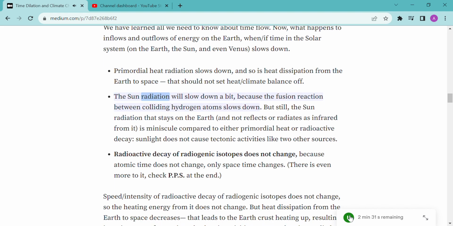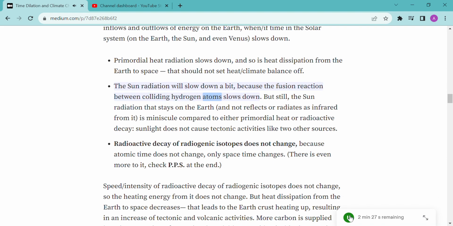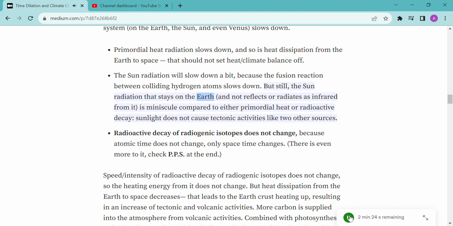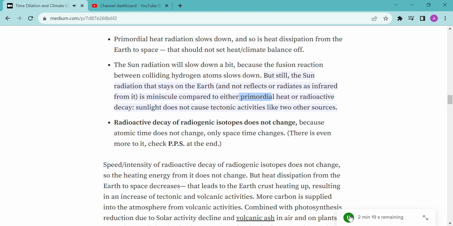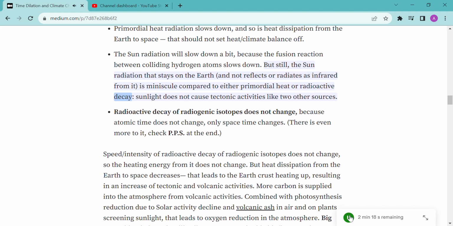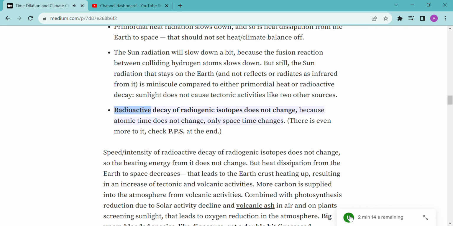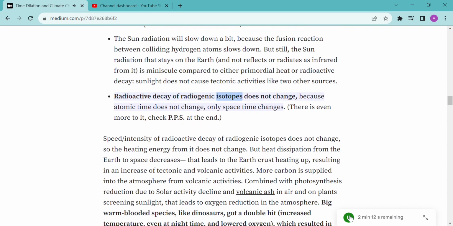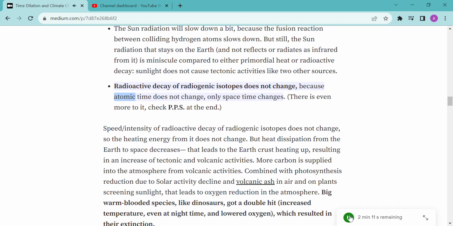The Sun's radiation will slow down a bit, because the fusion reaction between colliding hydrogen atoms slows down. But still, the Sun's radiation that stays on the Earth, and is not reflected or radiated as infrared from it, is minuscule compared to either primordial heat or radioactive decay. Sunlight does not cause tectonic activity like the two other sources. Radioactive decay of radiogenic isotopes does not change, because atomic time does not change, only space-time changes.